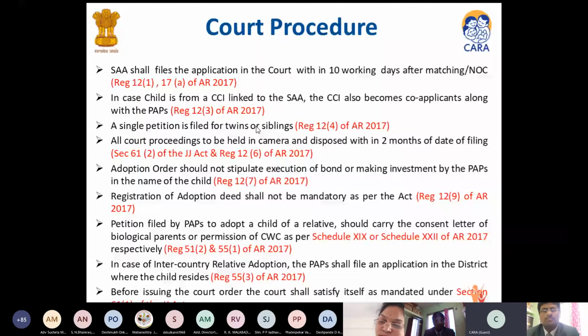The adoption proceedings shall be held in camera and the cases shall be disposed of by the court within a period of 2 months from the date of filing.